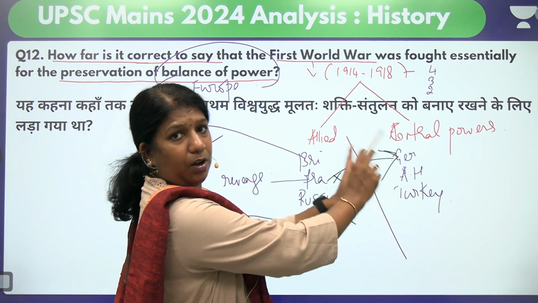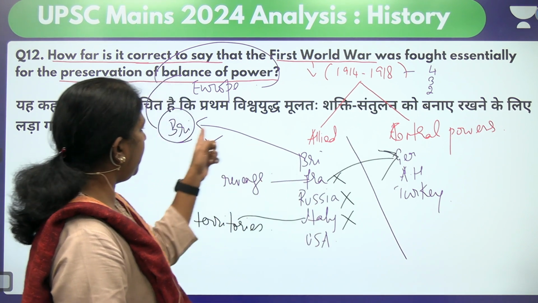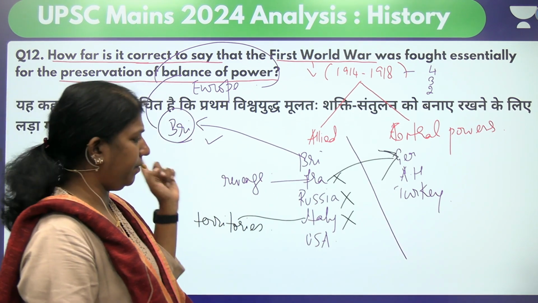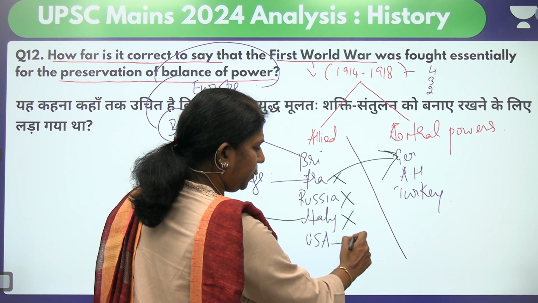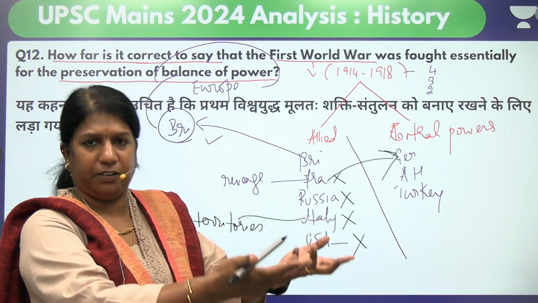Russia participated in the war because of her Slavic brothers. France wanted to take revenge on Germany. Britain wanted to maintain balance of power. Then USA. USA was supporting the war, and USA was forced to come to the war. It was a compulsion. Why?